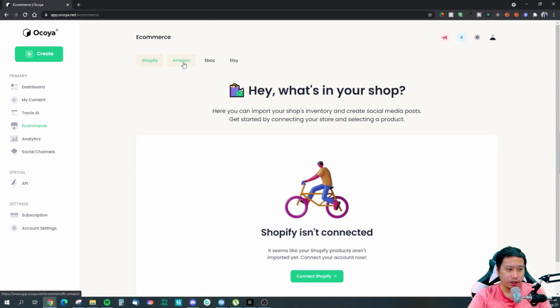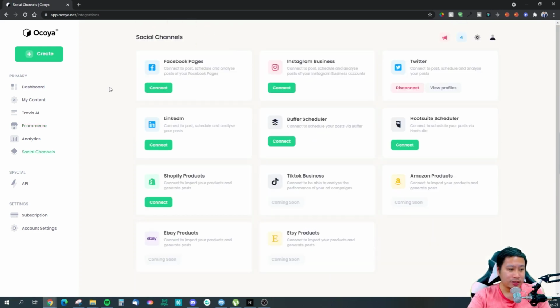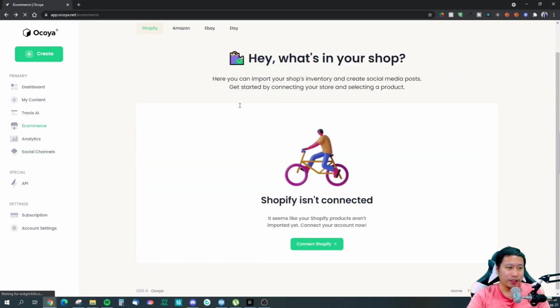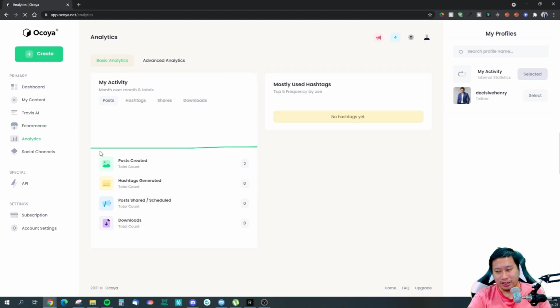You can just connect your store. I don't have a Shopify store, right? So I can't link it up with Ocoya, but you can connect Amazon as well. It's not ready yet, but it's coming soon. Okay, then you have eBay and Etsy in here as well. So these are all placeholder tags. Only Shopify is actually working for your integration. Okay, so the next thing, let's jump into the analytics first.